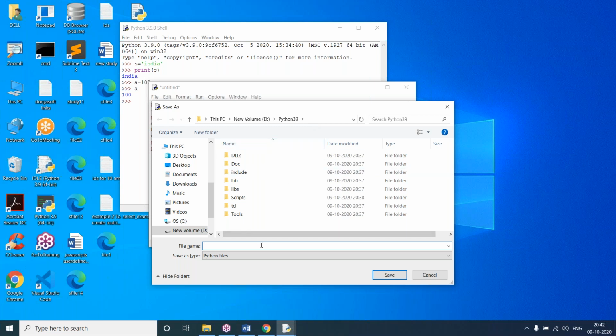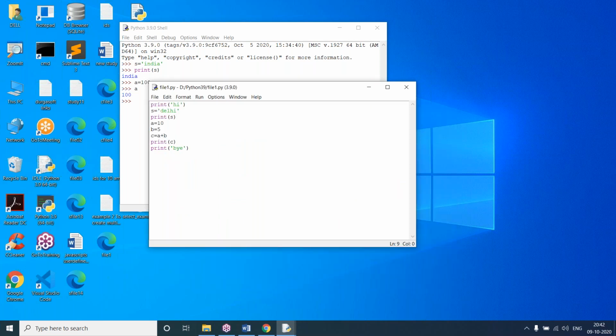We can save in any location, that we'll see. Here I'll give the name as file1. File1 means it will save as .py, file1.py. Save. Here you can see the path, D drive, Python 39 folder, file1. And here if I click on run module, the file is run.